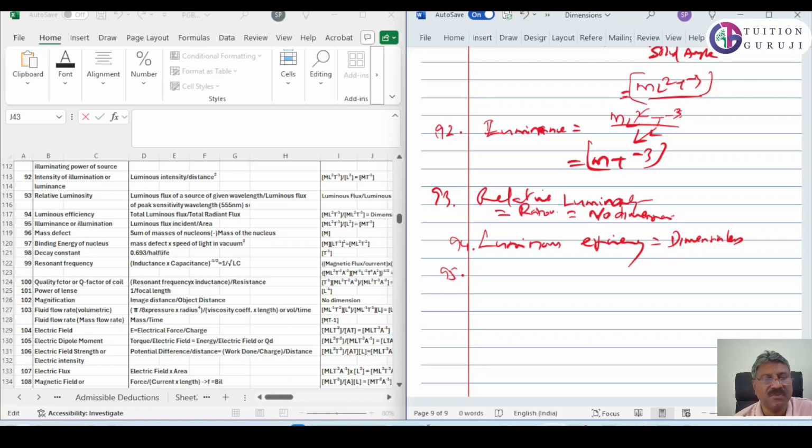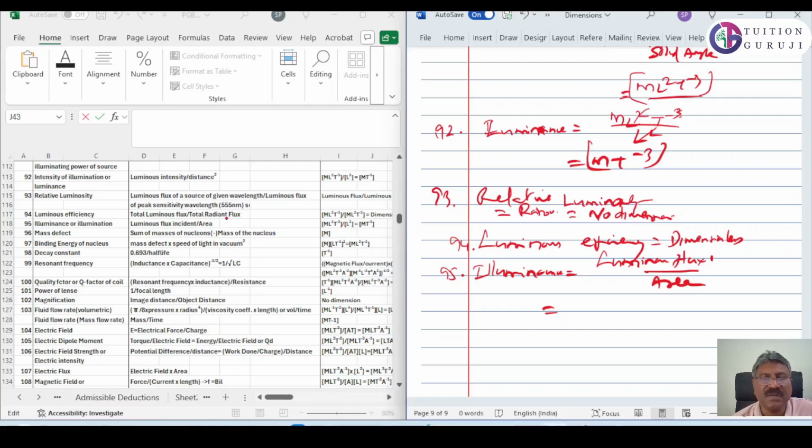Now 95 is illuminance or illumination. Okay, this is actually illuminance. What is illuminance? Illuminance is luminous flux incident divided by area.